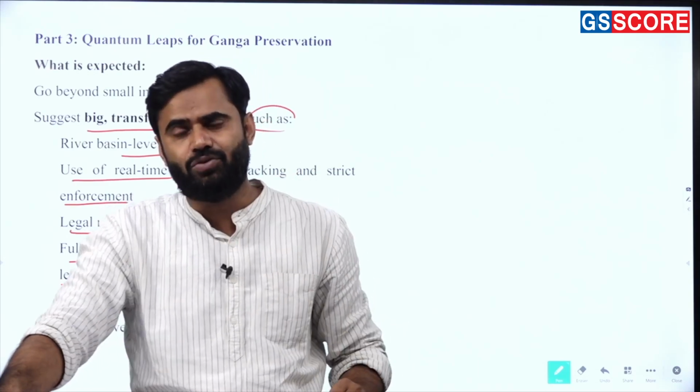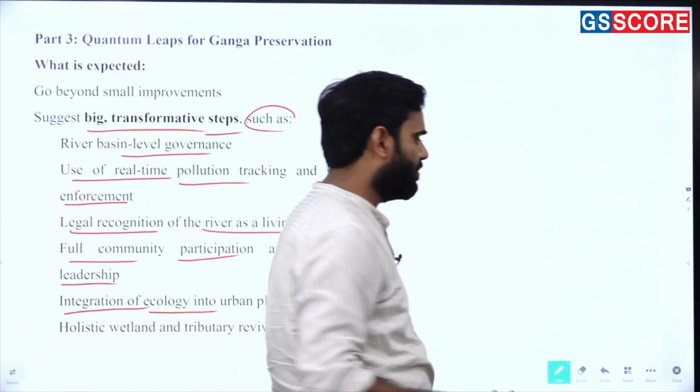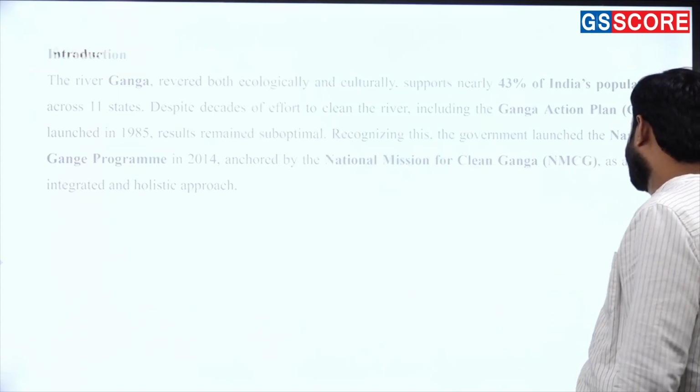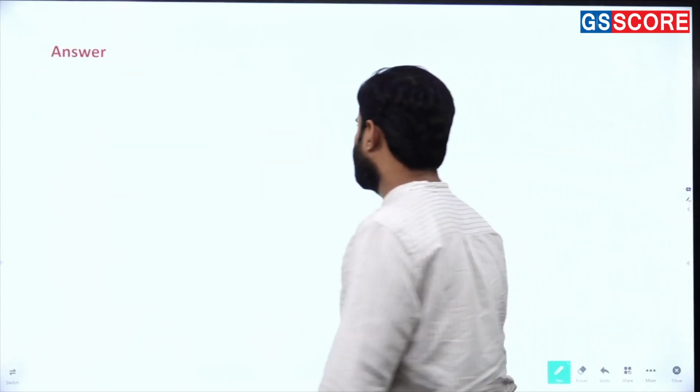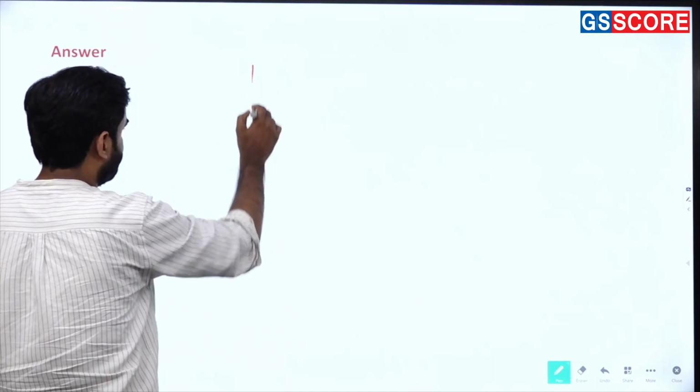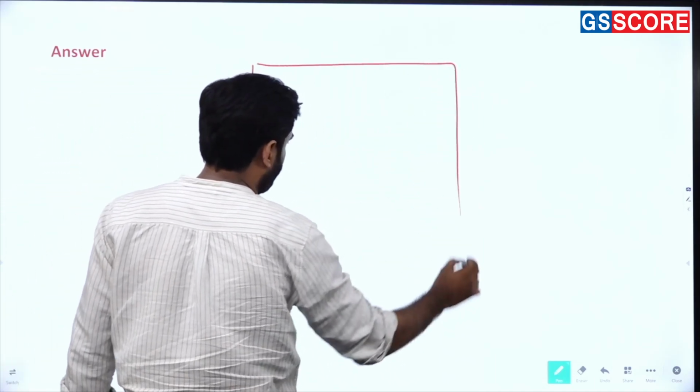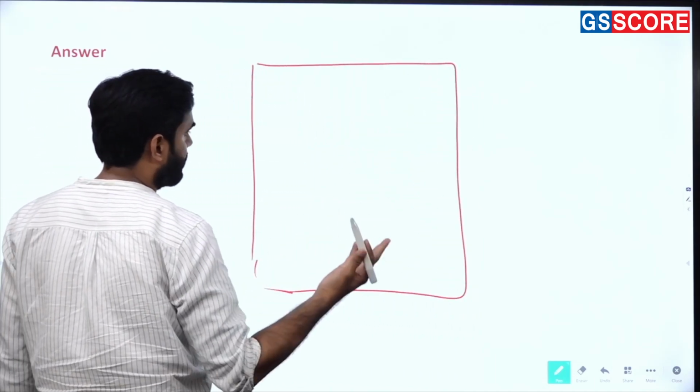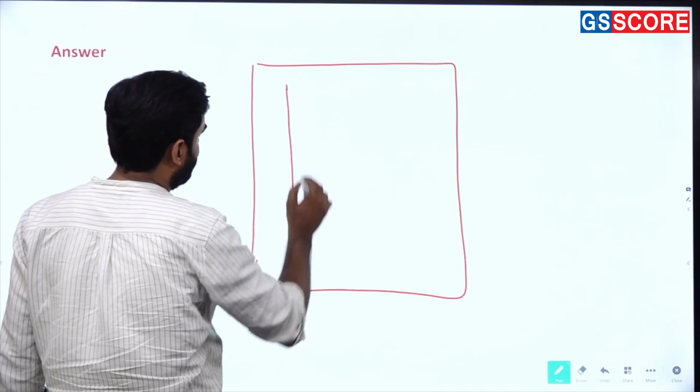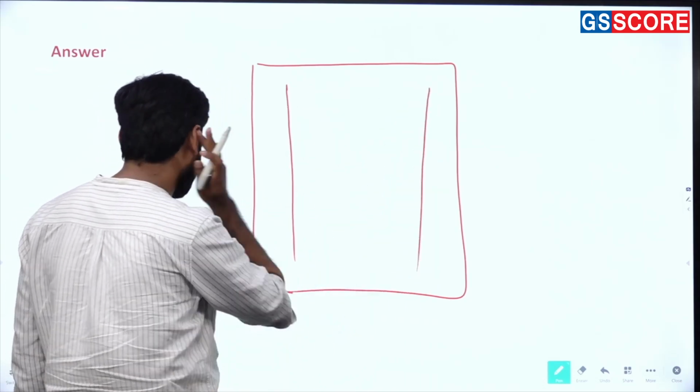Now I will tell you the model answer. I will show you the model answer. So, okay, now let's move toward the answer. You know that whenever we talk about the answer, basically you have to do that. This is our answer sheet, and you know that we have to write something like this.